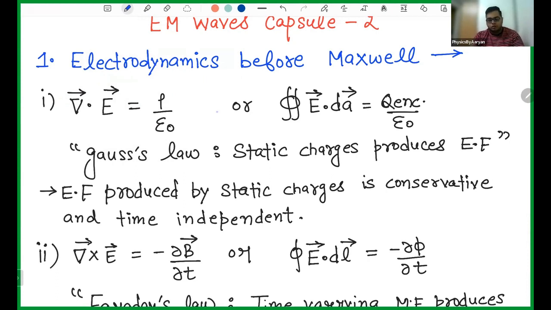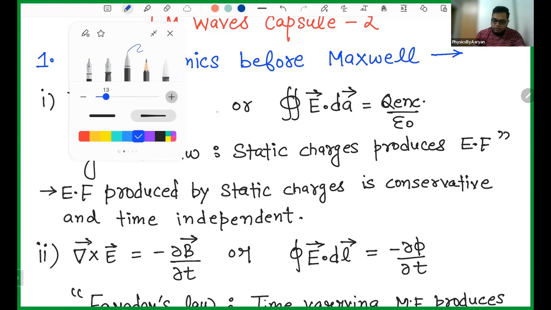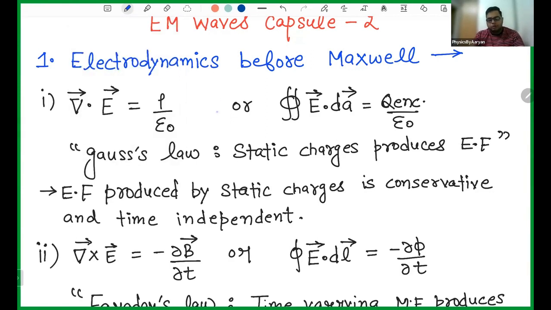If you want to know Gauss law in detail, you can see the course, where I have done lectures on Gauss law in detail. Now I'm going to cover it in a rapid manner. Gauss law says del dot E equals rho by epsilon naught, and it can also be written as the closed integral of E dot dA equals Q enclosed by epsilon naught. Basically, Gauss law says that the electric flux passing through any closed surface equals the charge enclosed divided by epsilon naught. I'm not going into detail because Gauss law is already covered in the lectures.